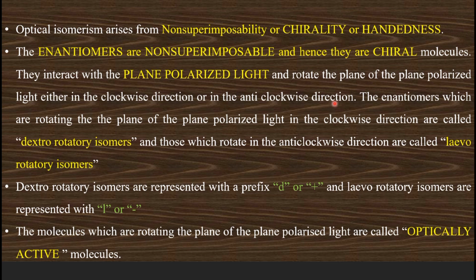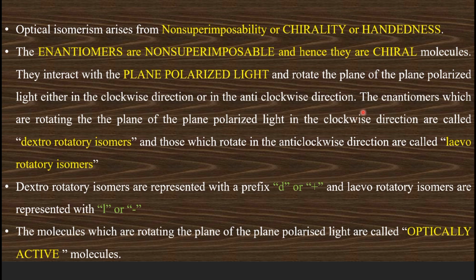And these chiral molecules, the enantiomers, interact with plane polarized light and rotate the plane of the plane polarized light in the clockwise direction or in the anti-clockwise direction.